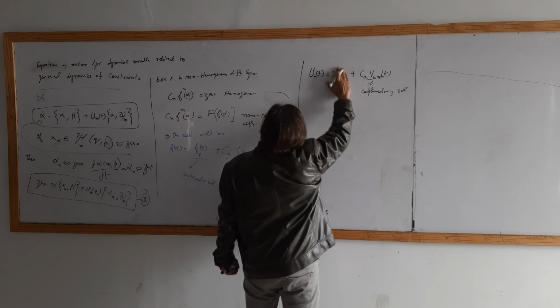Okay. Then this term becomes the remaining term, which will be equal to alpha and psi. Okay, if I say prove this, then this will be the result.